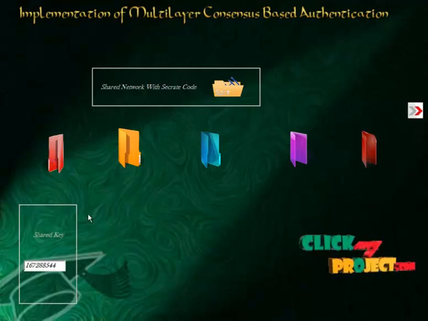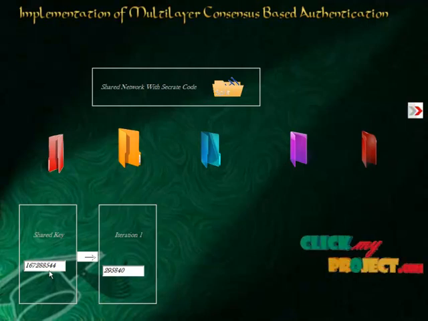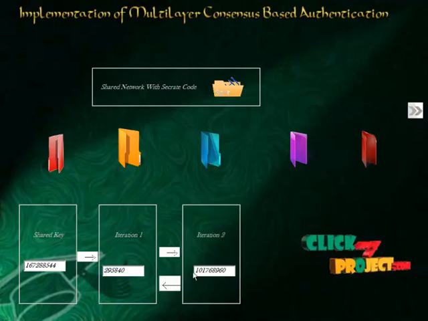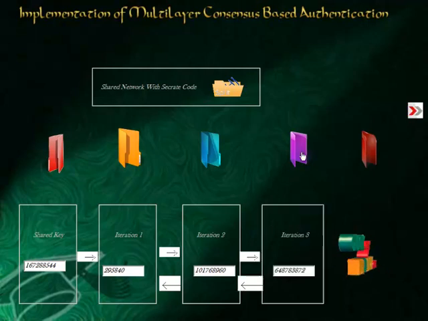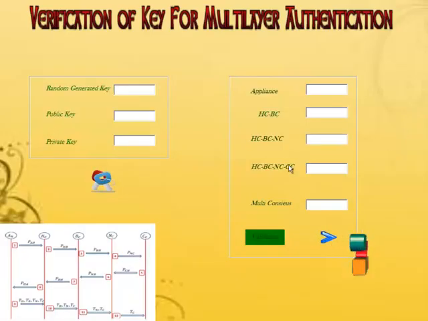When I click on this, first the secret key will be given, and when I go to iteration 1, the secret key between the home appliance and the home area network will be this particular number of keys, 29. This will be verified in iteration 2 between the communication of the home area network appliance and the business area network, and the next iteration will be between the home area network appliance, the business area network and the network area controller, and this will be the final stage of the controller split. And when I click on this next button, each step of verification will be loaded.